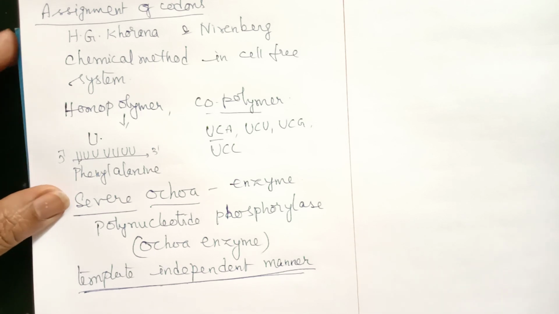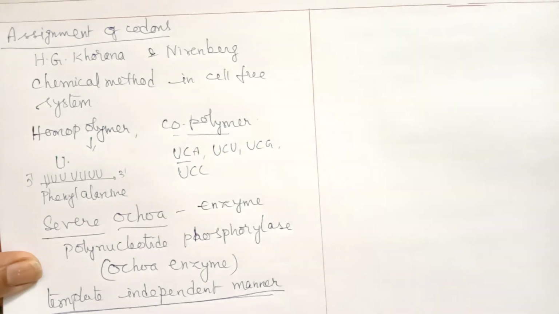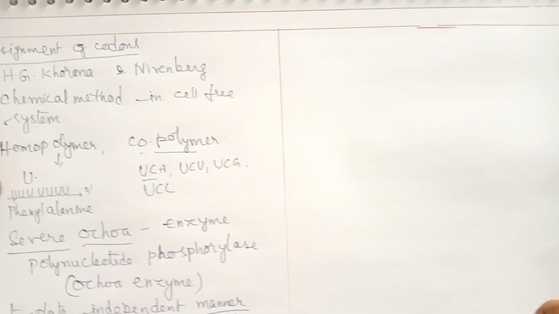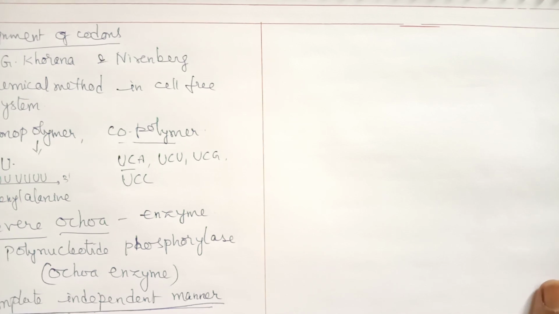So this is how the assignment of codons was done, and every codon was assigned to a particular amino acid and a codon chart was prepared. It is called a checkerboard, or codon chart. We will discuss how to understand that codon chart in a separate video, as that requires a separate session.